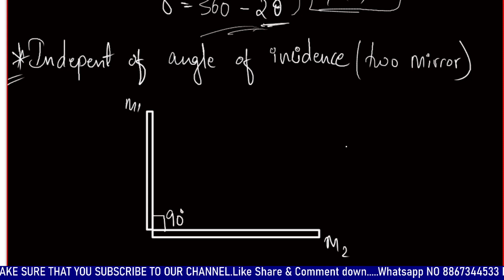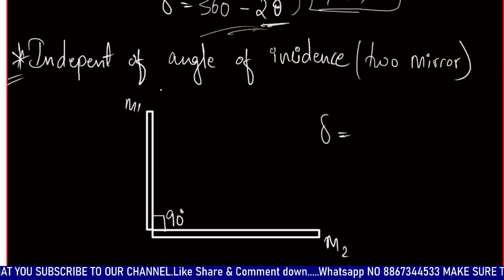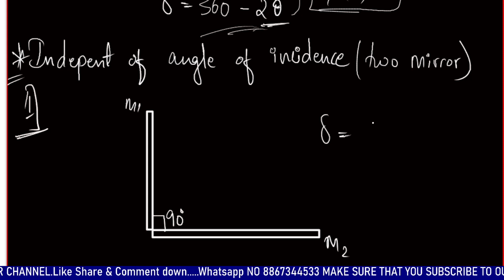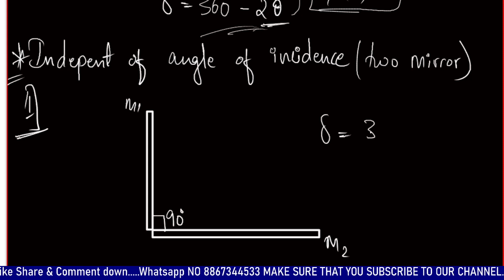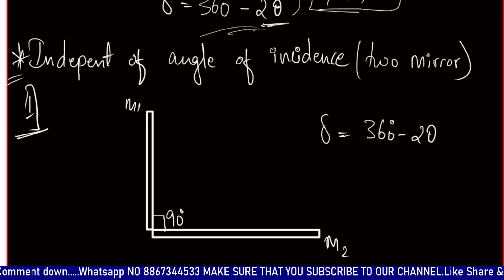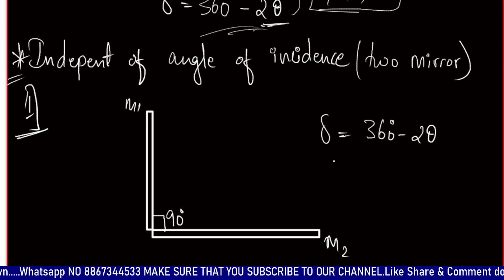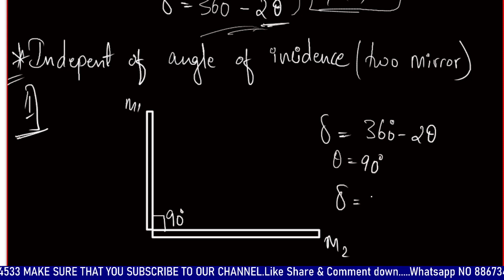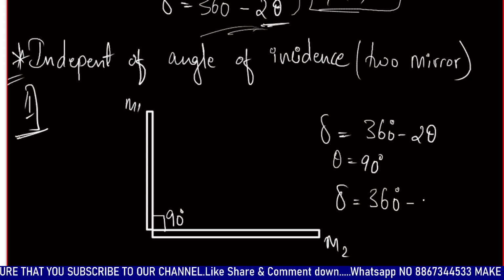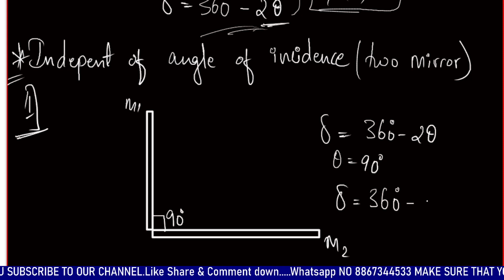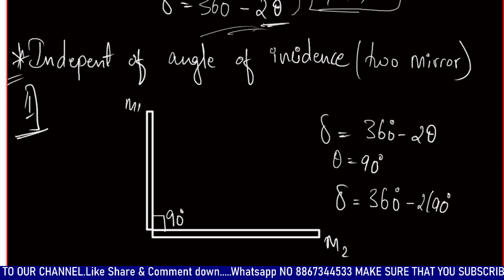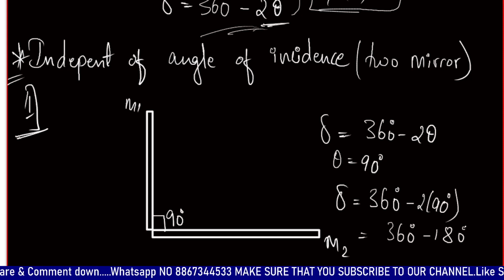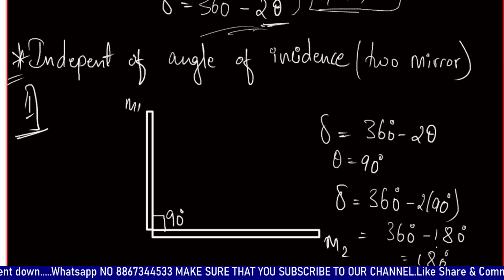Then what is the angle of deviation in this case? This is the first case we are discussing. Angle of deviation will be 360 degrees minus 2 theta. This is the standard formula, and here theta is 90 degrees. So the angle of deviation will be 360 degrees minus 2 times 90 degrees, that's 360 degrees minus 180 degrees, which equals 180 degrees.